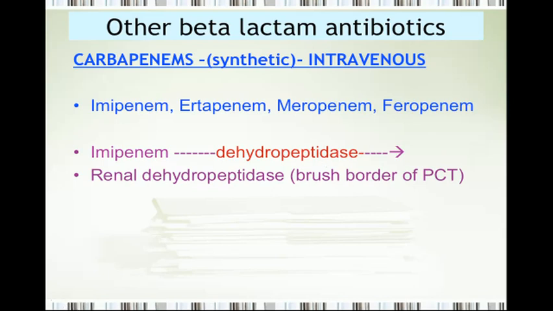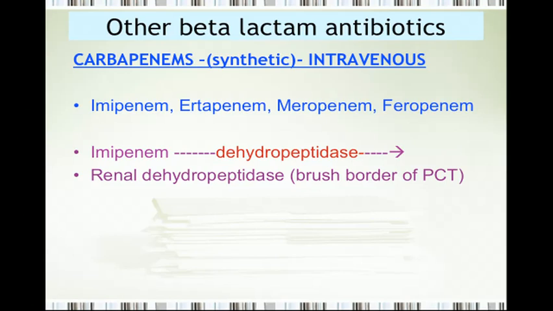Number one, the levels of imipenem in the blood fall, and number two, imipenem could get converted into a toxic metabolite, and this could produce toxicity. So conversion of imipenem by dehydropeptidase has got two implications. If we stop this conversion, we are going to get two advantages. Number one, imipenem will not be broken down, will not be lost in urine, will be reabsorbed, and there will be better plasma levels of imipenem. Number two, because it's not getting converted into a toxic metabolite, the toxicity of imipenem is going to be minimized.